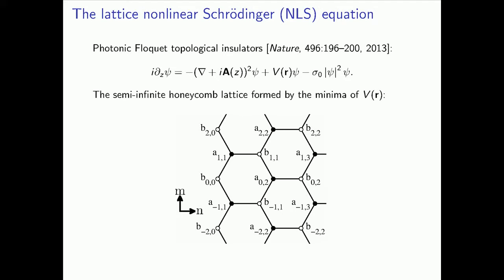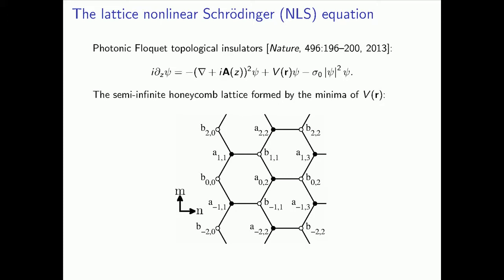Recently it was shown in the reference Nature paper that by introducing edges in suitable waveguides in the direction of propagation, unidirectional edge wave propagation at optical frequencies occurs in photonic graphene. The system is described analytically by the lattice nonlinear Schrödinger equation shown as the top equation.